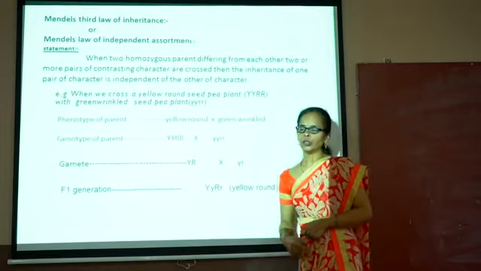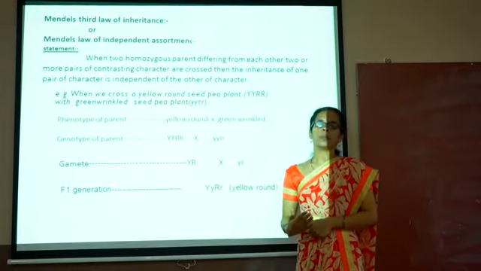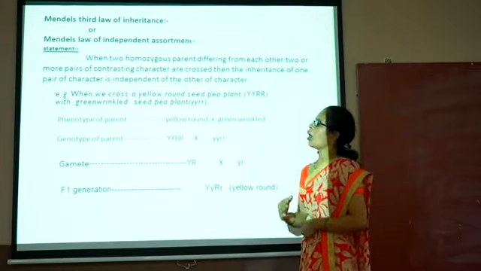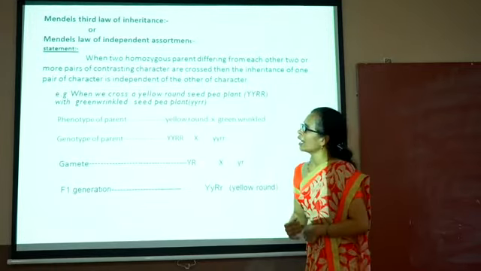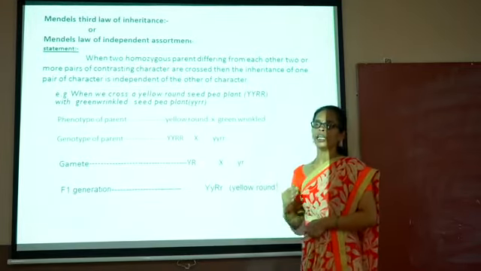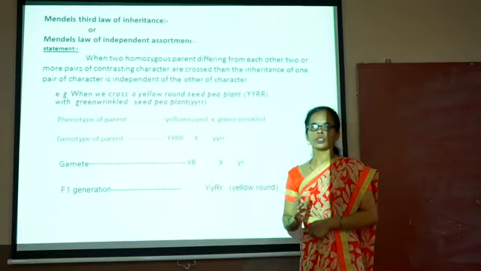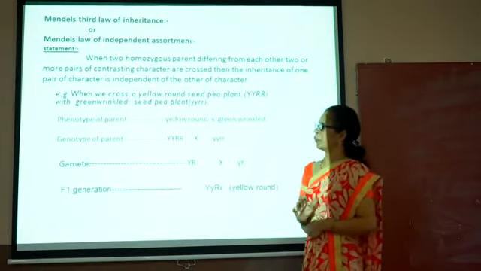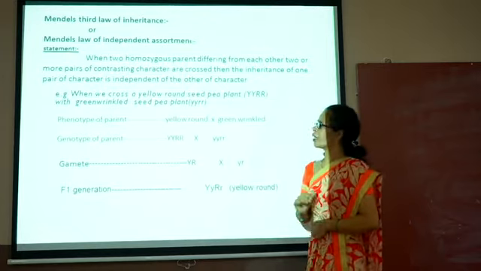With relation to the dihybrid cross, Mendel explained Mendel's third law of inheritance, which is called Mendel's law of independent assortment. What is the statement of this law?